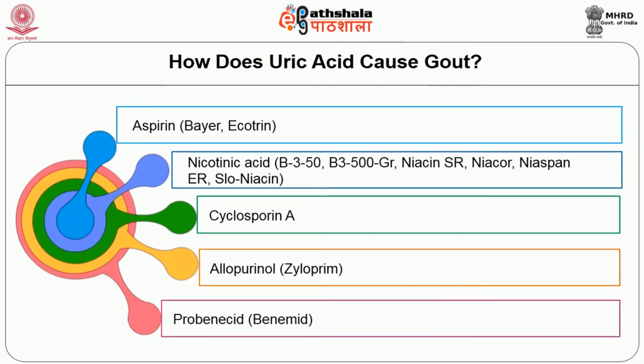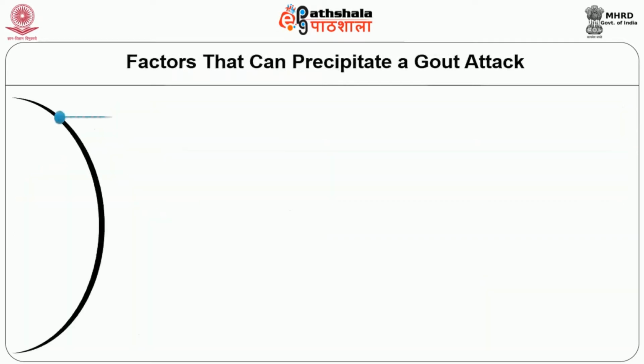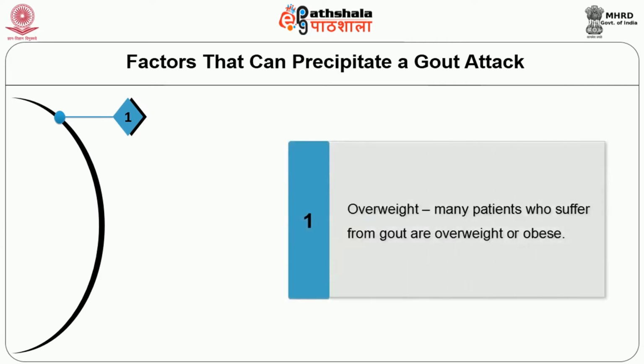Let us see what are the factors that are responsible for a gout attack. Overweight, that is, many patients who suffer from gout are overweight or obese nowadays.